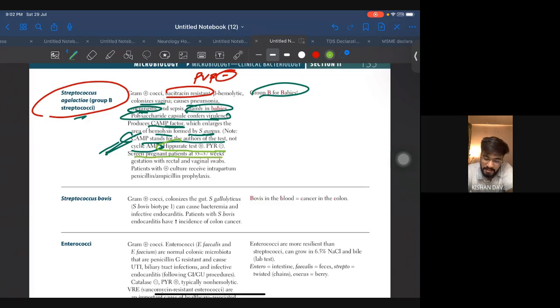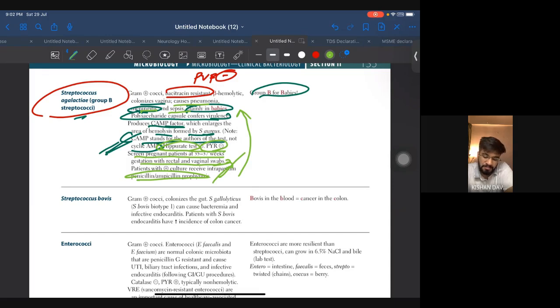Screen pregnant patients at 35 to 37 weeks gestation with rectal and vaginal swab. Okay, and if they are found positive on culture, penicillin or ampicillin prophylaxis is very important, or else it will cause meningitis, sepsis, and pneumonia in babies. So very, very important. 35 to 37 weeks testing is important. Hippurate test positive and PYR negative along with bacitracin resistant.